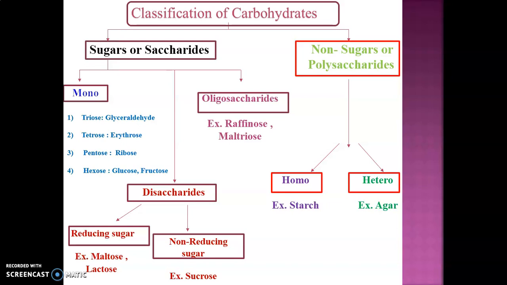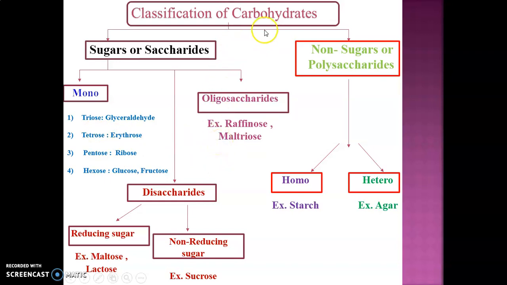Then let's move towards the next type, that is oligosaccharides. So what are oligosaccharides? These are the sugars which on hydrolysis give 3 to 9 molecules of monosaccharides. They are called oligosaccharides. Examples are as follows: raffinose and maltotriose.